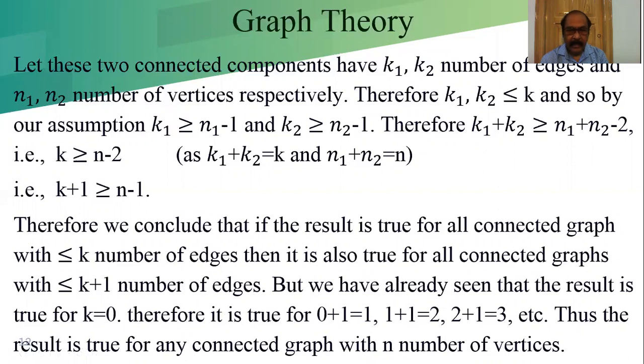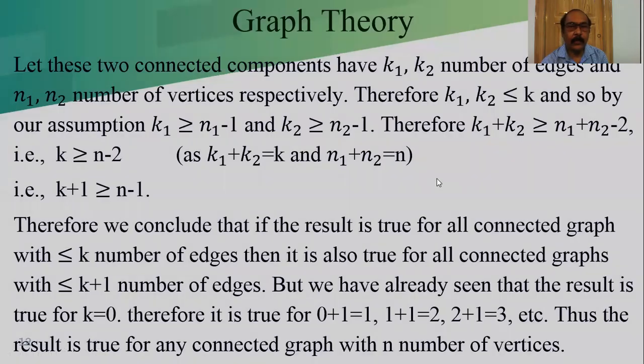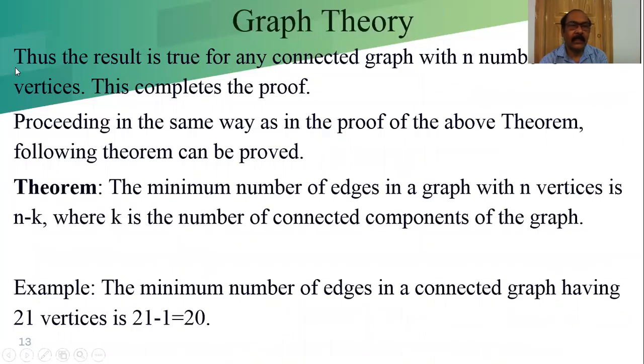That means for n a positive integer, it is true for all values of n. Thus, the result is true for any connected graph with n number of vertices. This completes the proof.